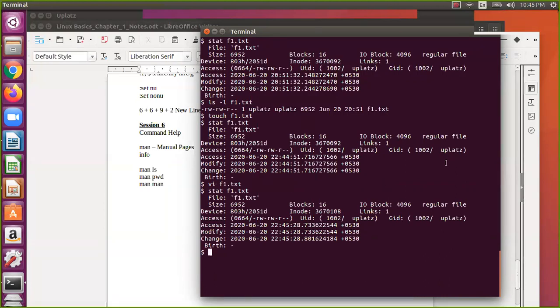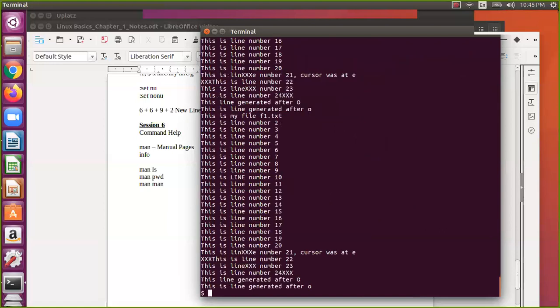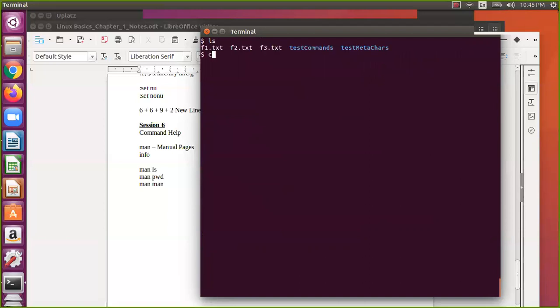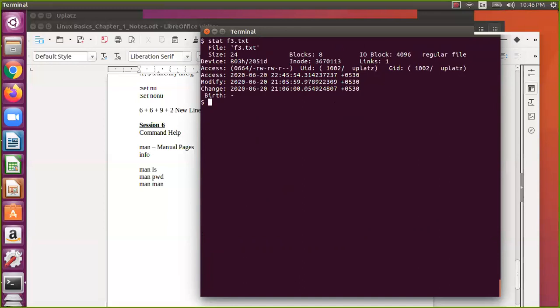Now let us assume I say cat f1.txt, but maybe I will use a small file, so let us say f3.txt. Before that, let us do stat f3.txt. Okay, so this is the current time.